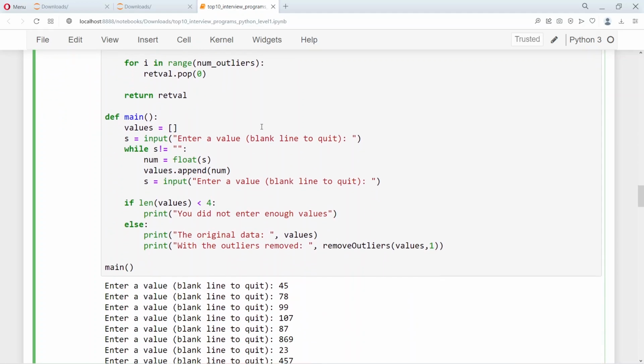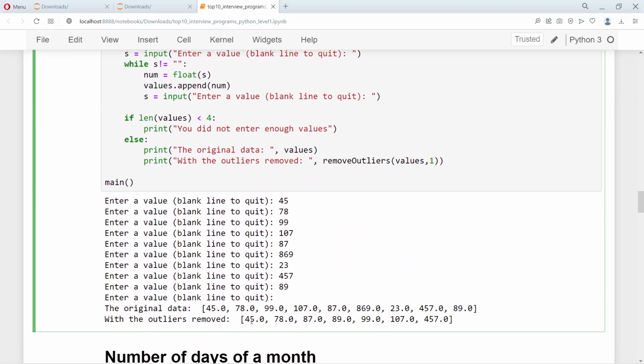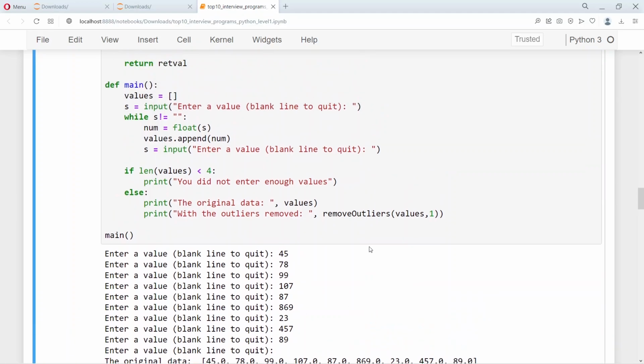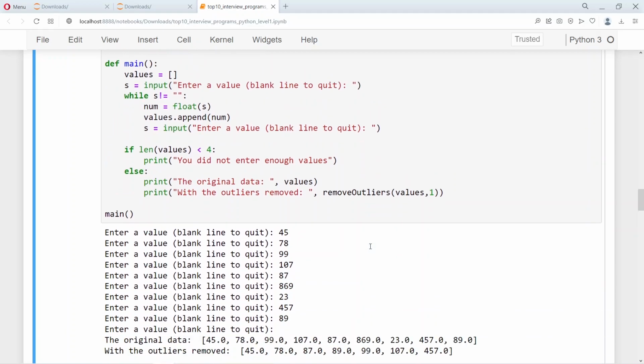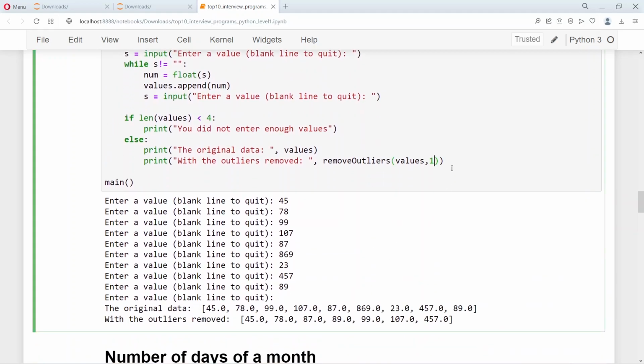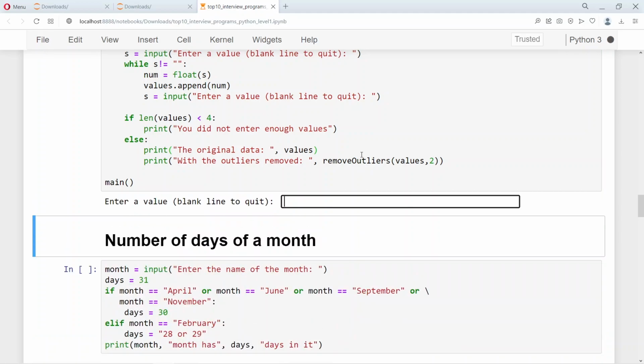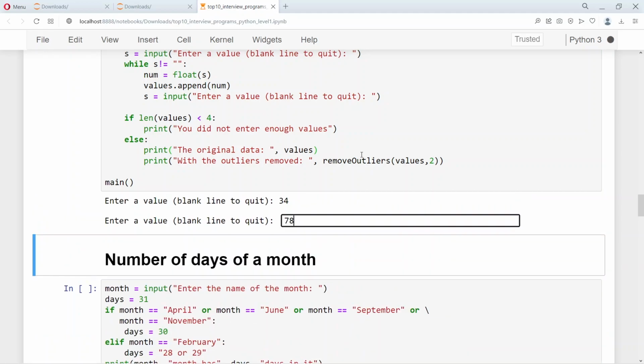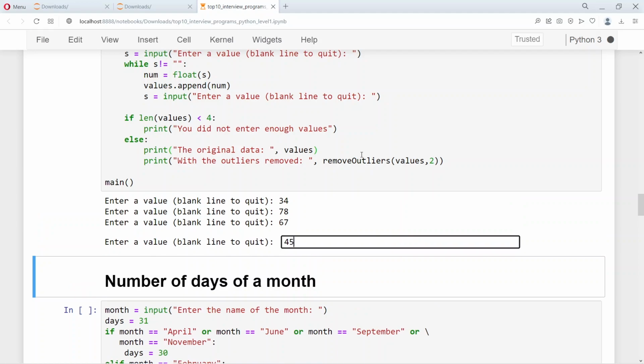So suppose I have these 9 values. I want to remove one outlier to the right and one outlier to the left. That is the number of outliers I want to remove. In case I pass this as 2, let me enter the data once again. 34. So I enter a set of values.